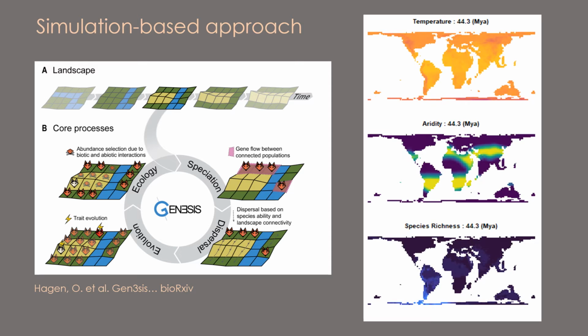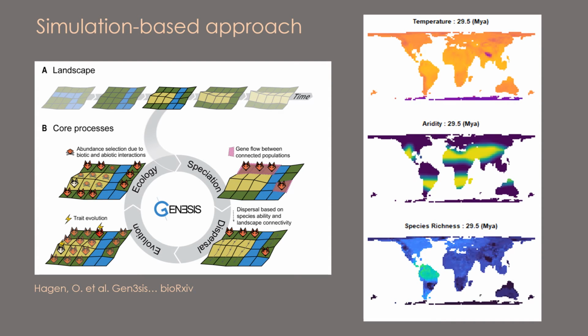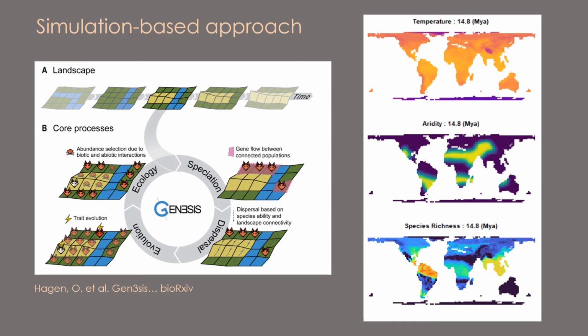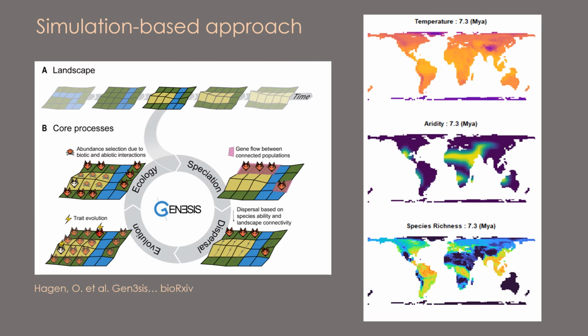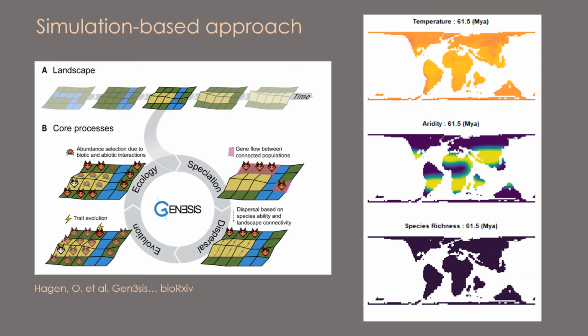To do this, we used a spatially explicit simulation engine, Genesis, which is basically a tool to construct forward-in-time simulation models on gridded landscapes. This allows us to incorporate real paleotemperature and aridity reconstructions into the model to assess how diversification dynamics have played out in conjunction with environmental and plate tectonic changes. So simulations allow us to imagine alternate versions of the evolution of life on Earth to understand how real biodiversity patterns, such as species richness, which you can see on the bottom, might emerge.